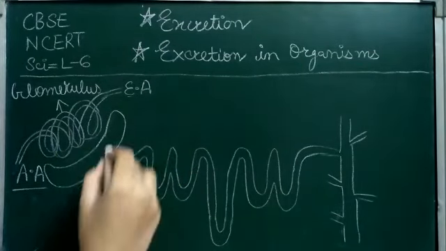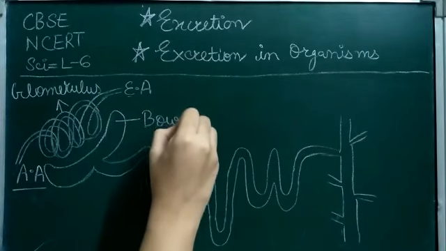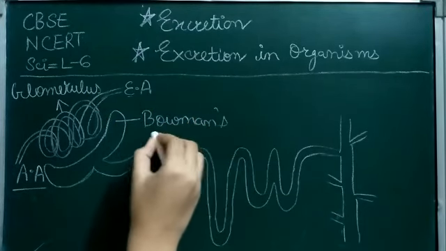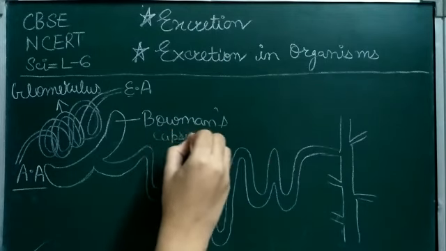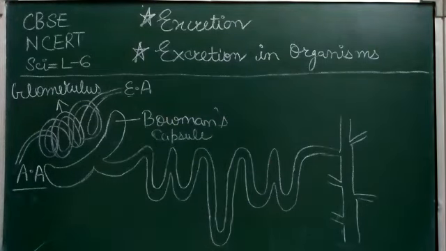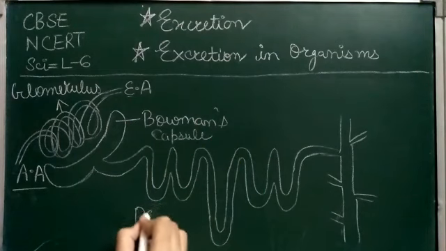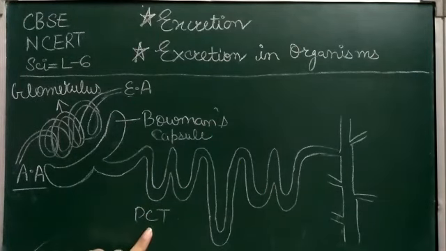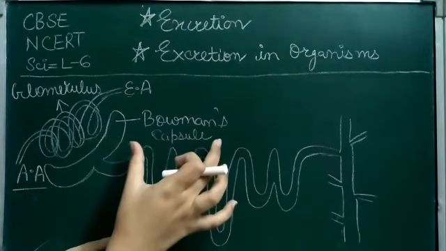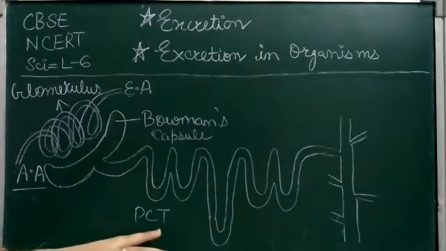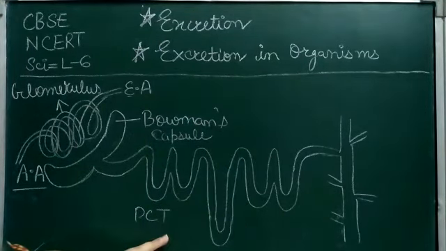Actually, this cup-shaped structure is known as Bowman's capsule. And this structure is known as PCT, the proximal convoluted tubule. Proximal means it is very near the Bowman's capsule. Convoluted means curved shape, and tubule means a very thin tube-like structure. So this structure is known as the proximal convoluted tubule.